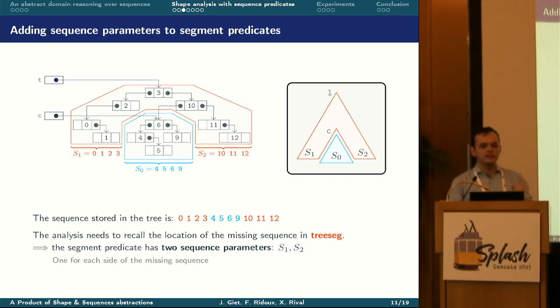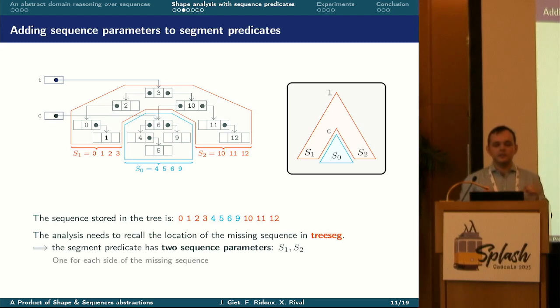So, on the expression of segment predicate content, I here show the memory state that I showed earlier, and you see that I also show the sequence stored in the tree. If the analysis says that the segment predicate's content is the sequence 0, 1, 2, 3, 10, 11, 12, this is not enough.